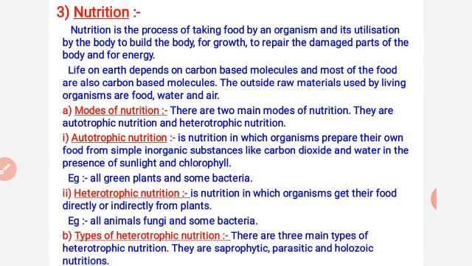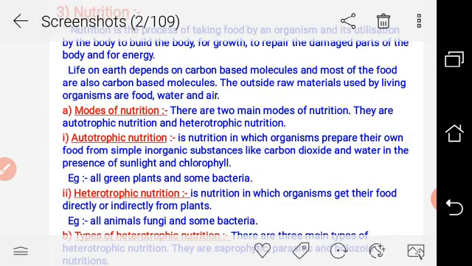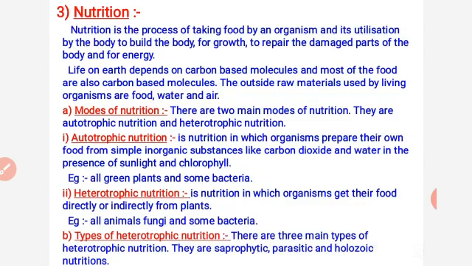They can synthesize their food because some bacteria also contain chlorophyll, and these bacteria are usually known as cyanobacteria. For example, Nostoc, Anabaena, Oscillatoria are very common examples of cyanobacteria.